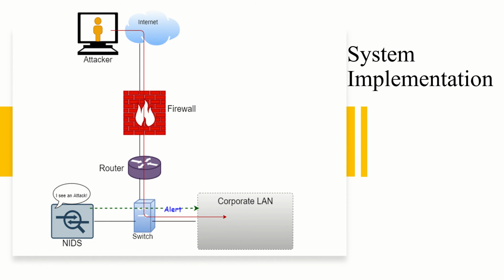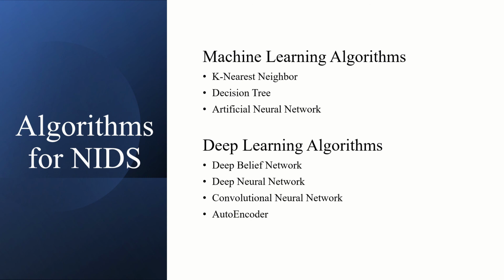To improve these drawbacks, machine learning and deep learning techniques are implemented by a lot of researchers. In our research, we will be using the machine learning algorithms, which are k nearest neighbors, decision tree, artificial neural network, and in the deep learning techniques, deep belief network, deep neural network, convolutional neural network, and autoencoder, as mentioned here.